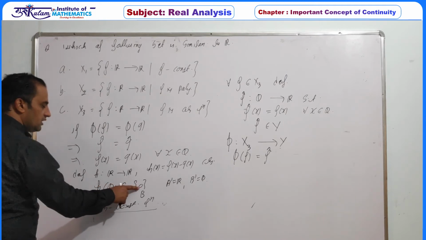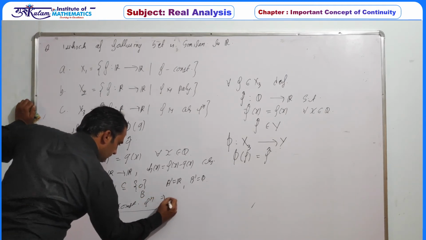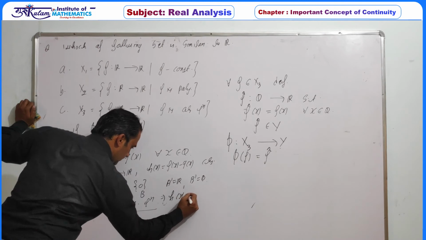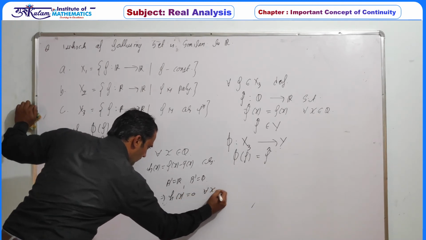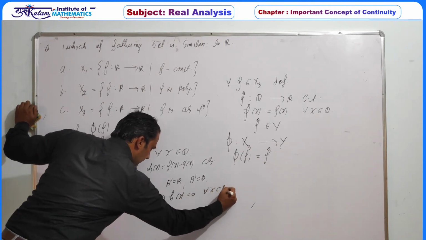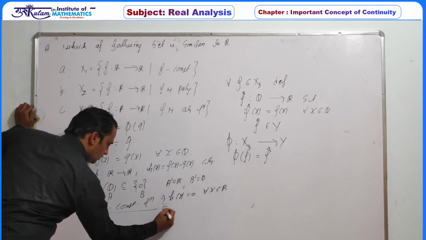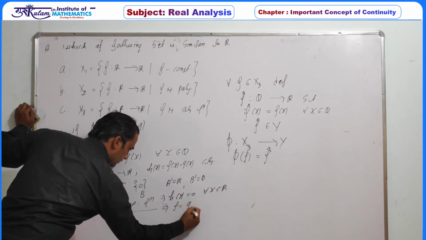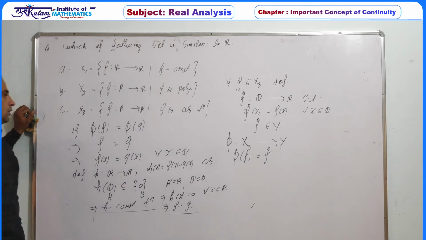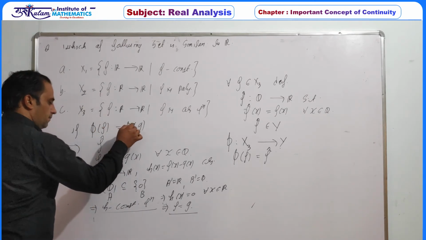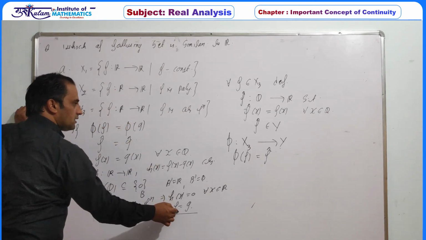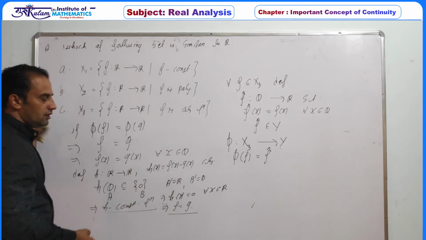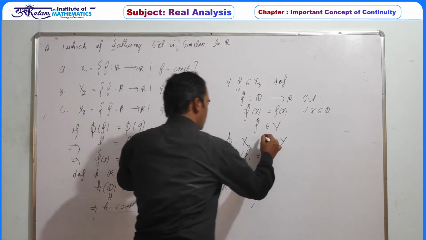Since the images of rational numbers are 0, h of x must be 0 for all x belonging to R. And if h is 0, this implies f must be equal to g. So whenever the images are the same, the elements must be the same. Hence this function must be a 1-1 function.